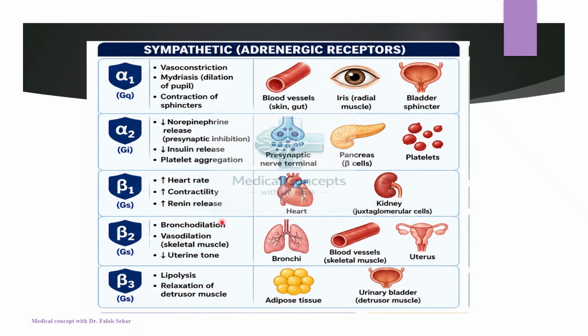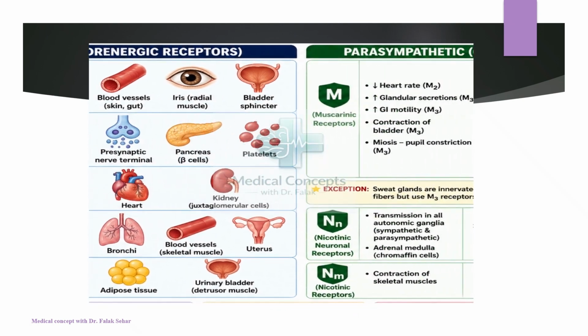Then we have beta 1 receptors, they are responsible for increasing the heart rate as well as the contractility of the heart, and they also increase the renin release from the kidney. Beta 2 receptors are important for bronchodilation, vasodilatation, and they decrease the uterine tone. Regarding beta 3 receptors, they are important for lipolysis and they cause relaxation of the detrusor muscles of the urinary bladder.